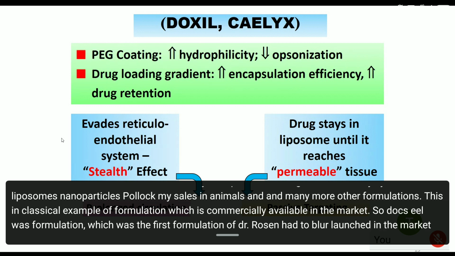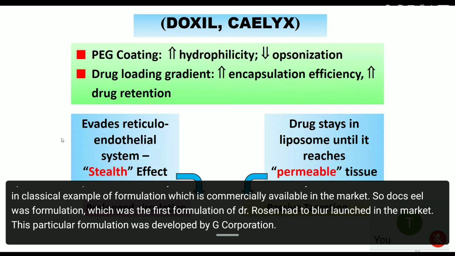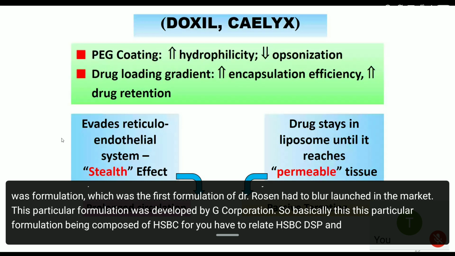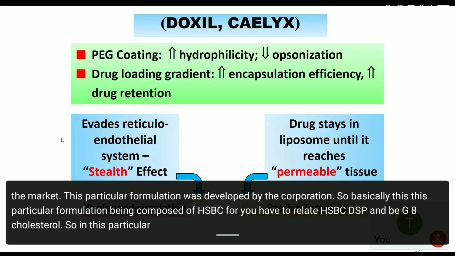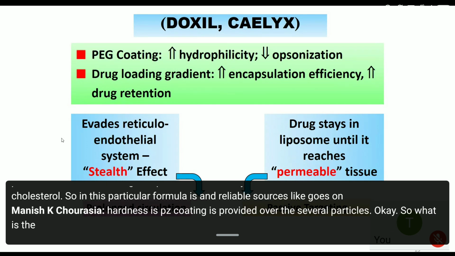This particular formulation was developed by Alza Corporation. It is composed of fully hydrogenated HSPC, DSPE-MPEG, and cholesterol. In this liposomal formulation, a PEG coating is provided over the surface of the particles. So what is the reason for providing PEG?